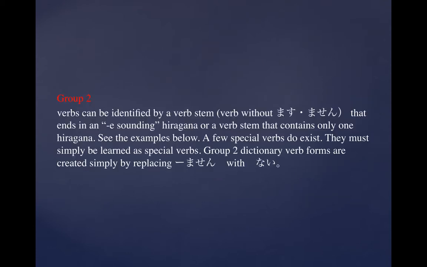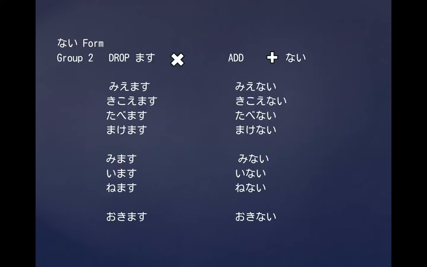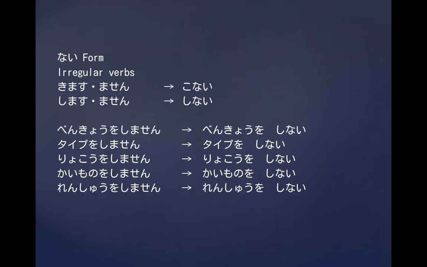As usual, you just drop the masu and this time add nai. So, 見えます turns into 見えない。聞こえます、聞こえない。食べます、食べない。負けます、負けない。見ます、見ない。います、いない。寝ます、寝ない。And 起きます is an irregular, or not irregular, but an exception. It looks like a group 1, but it conjugates like a group 2. It's 起きないですね。